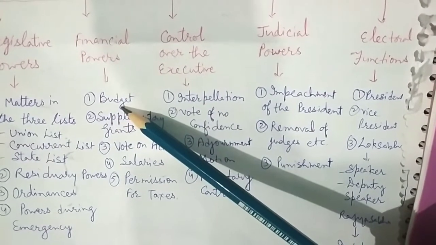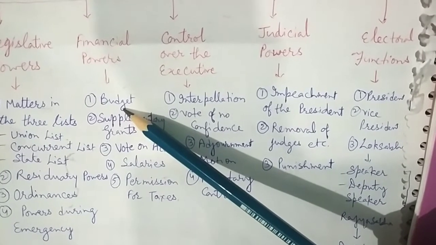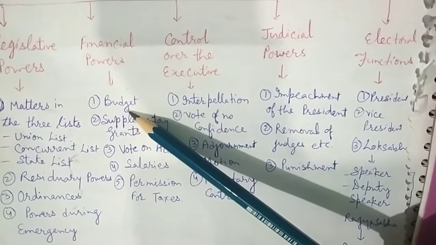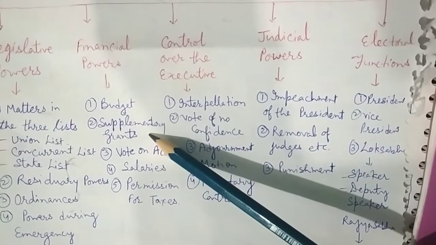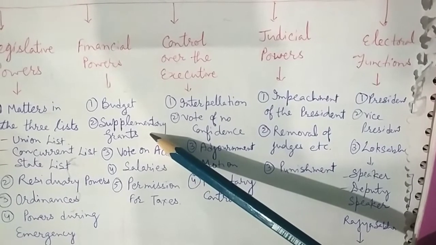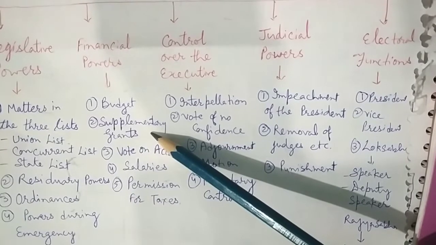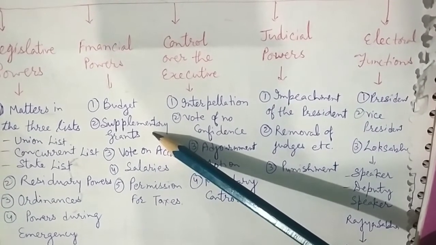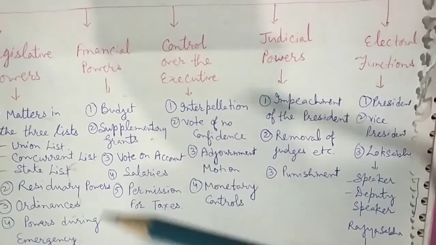The budget. The Parliament passes the Union budget containing the estimates of receipt and expenditure of the government for a financial year. Supplementary grants. If the amount authorized for the current financial year is not sufficient, the government makes a fresh demand. It is known as the supplementary grant.